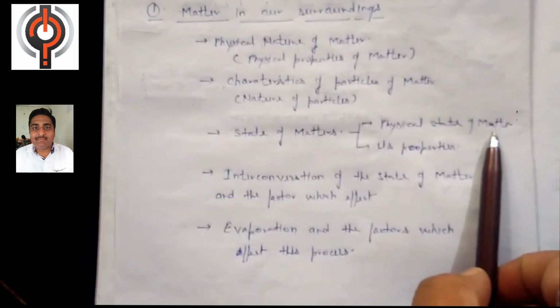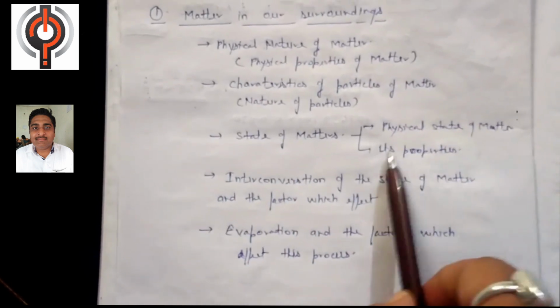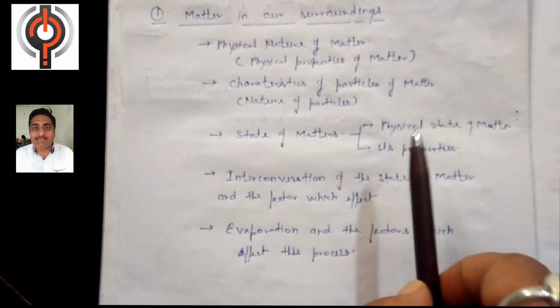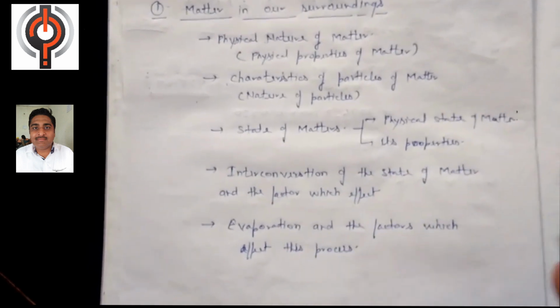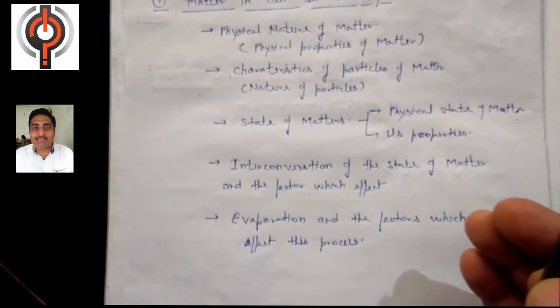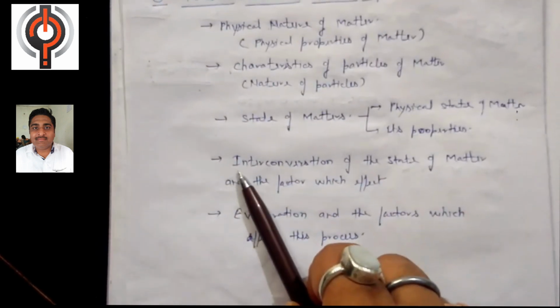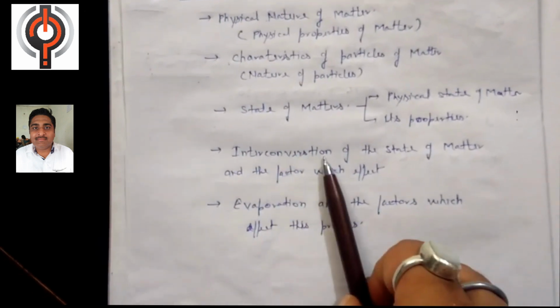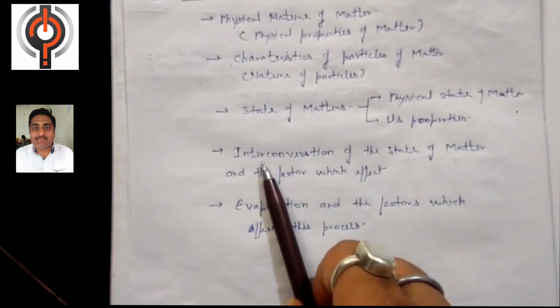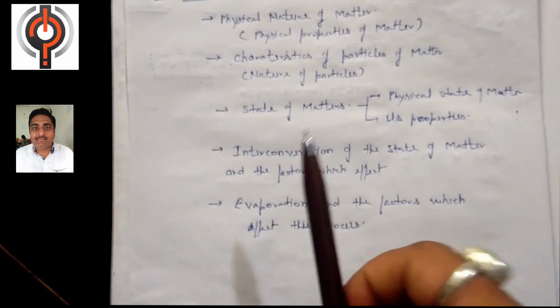According to the physical state, matter is further classified into solid, liquid and gas. And then after we will discuss the properties of each: the properties of solid, the properties of liquid, and after this the properties of gas also. And then after we will discuss the interconversion of the physical states of matter, means we will study how the solid can be converted into the liquid and the liquid converted into the solid.